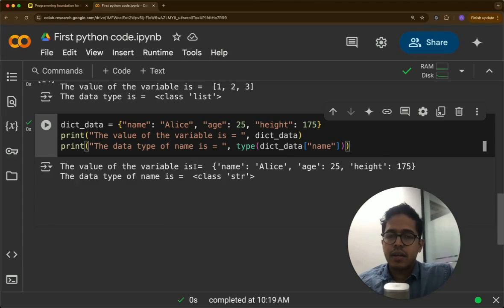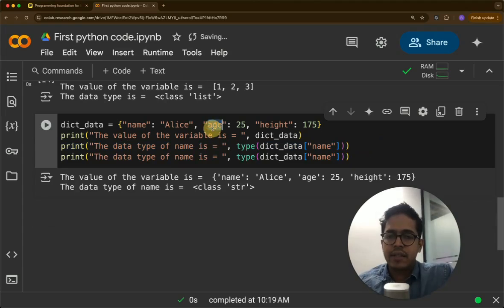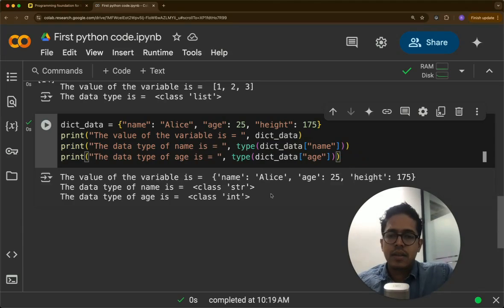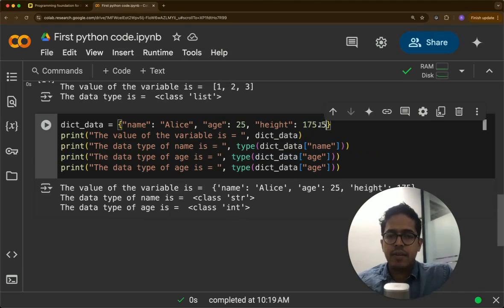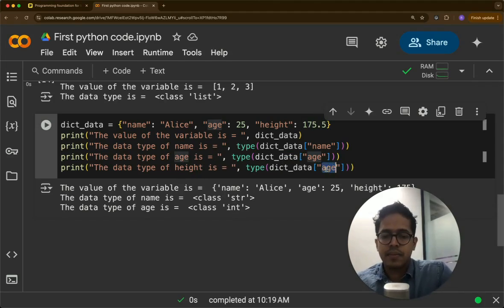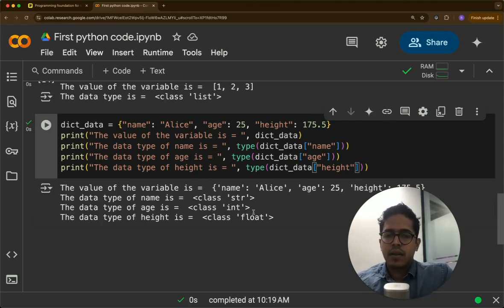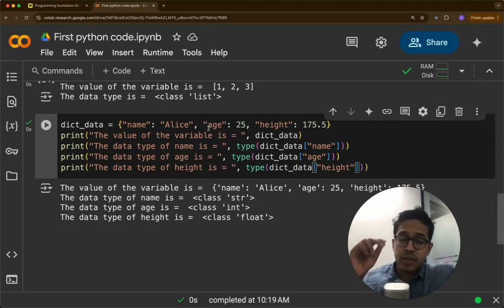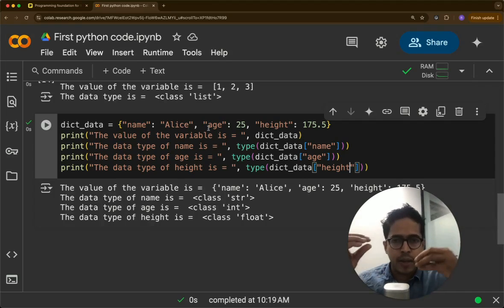So here that of the name is string, whereas that of age is integer, and that of height is, let's say height is 175.5, then that should be float. So you see, it's dictionary because it can hold key value pairs where the values could be of different data types. One could be integer, one could be float, one could be string. So that is what is happening here.